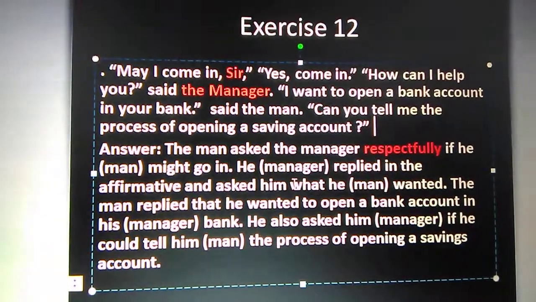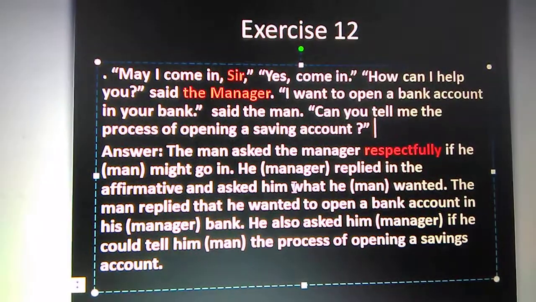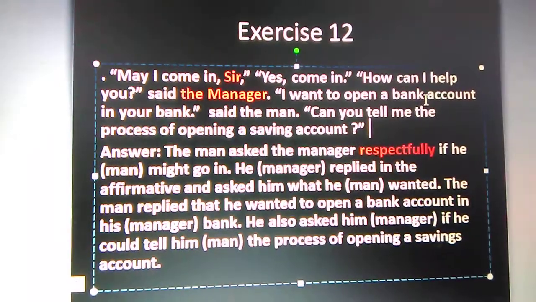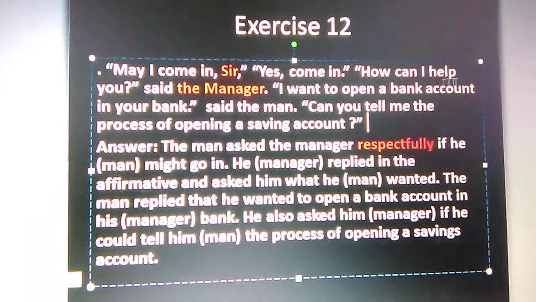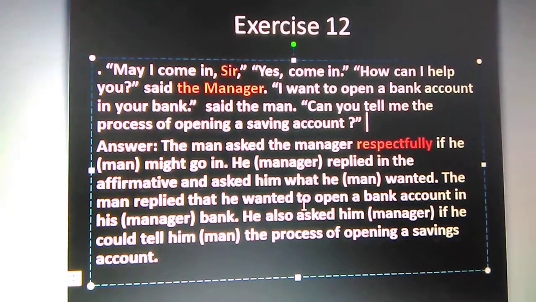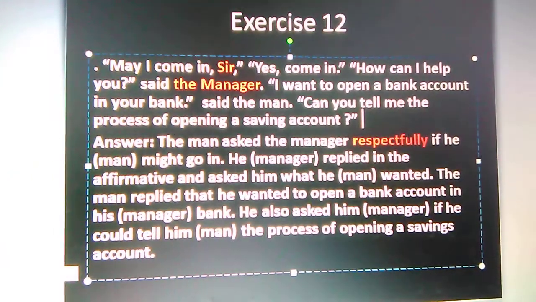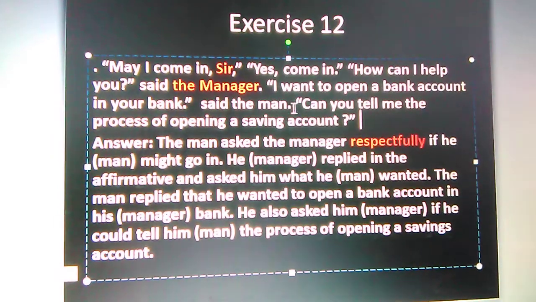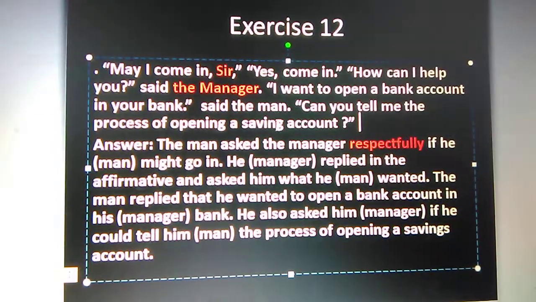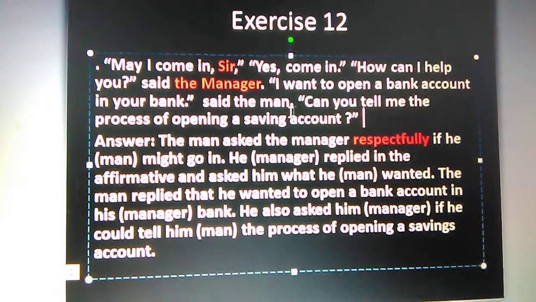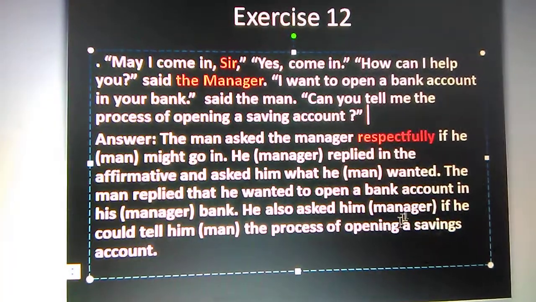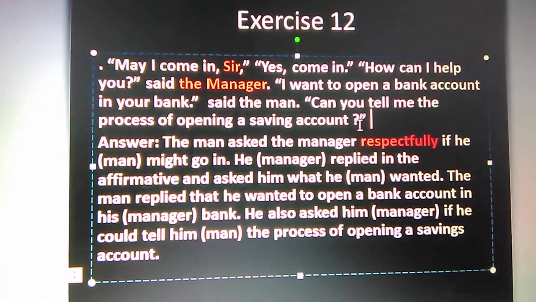What you wanted, no need. You can do that way or you can write, how can I help you? Okay, how he could help him. How he could help him. You can change in that way. I want to open a bank account in your bank, said the man. The man replied that he wanted to open a bank account in his bank.